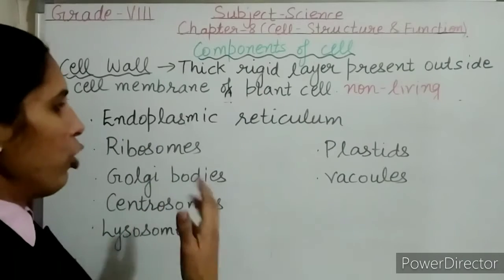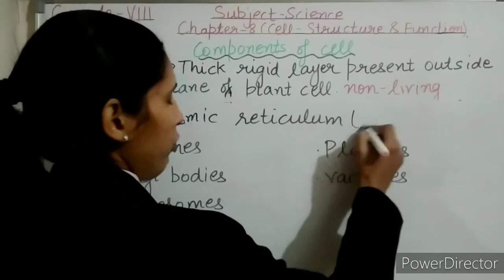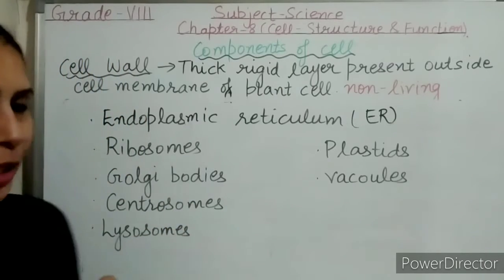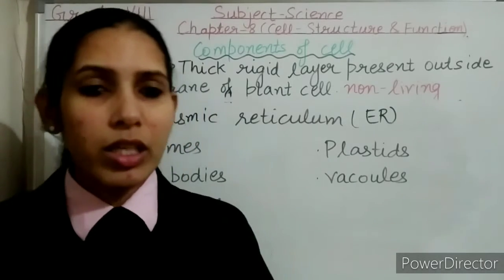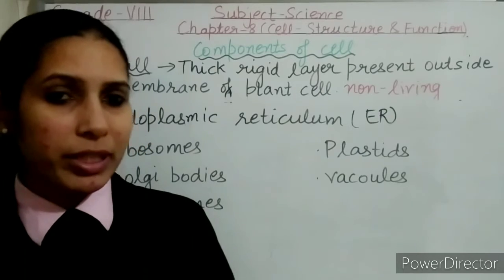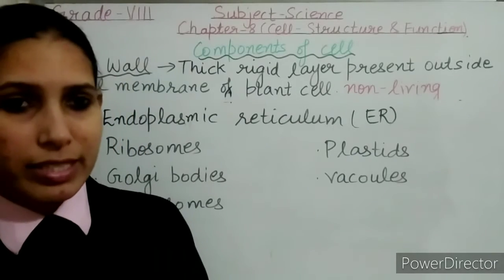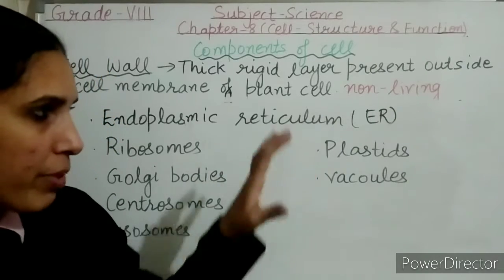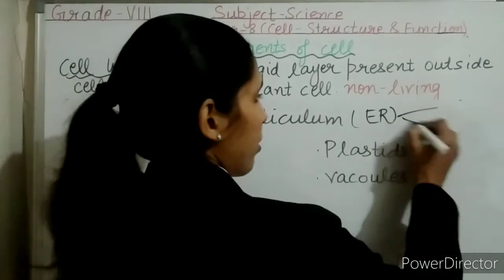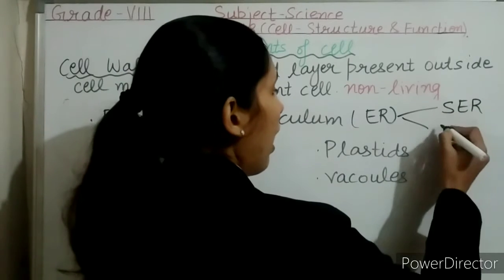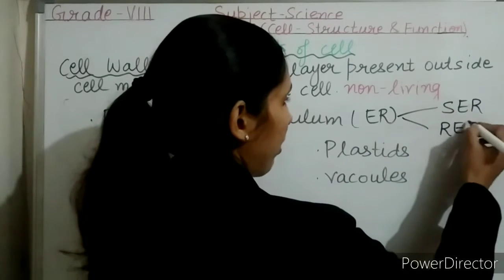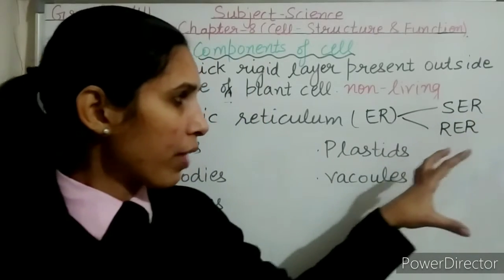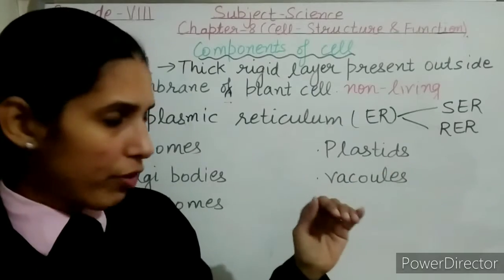So if we talk about the endoplasmic reticulum, in short we write it ER. This endoplasmic reticulum is a complex network of tubes and sheets. It is attached to the nucleus, and it is of two types: smooth endoplasmic reticulum and rough endoplasmic reticulum. What is the difference here?